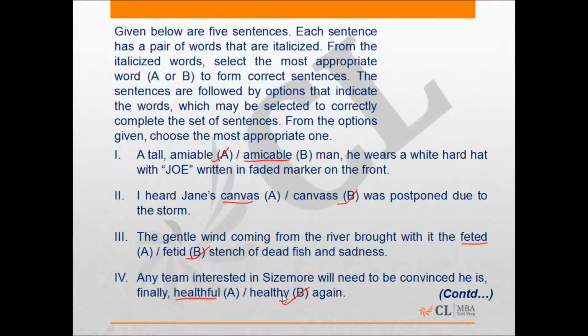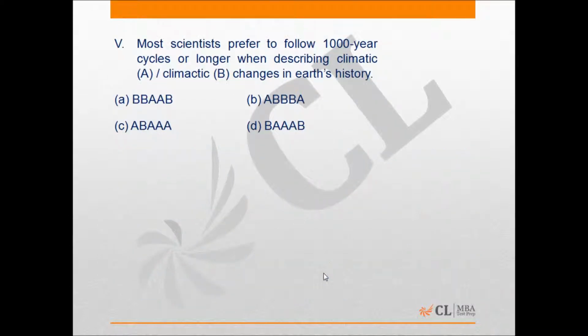But here in this case, since we are referring to a person, Sizemore, right? We need the word healthy. That he is healthy, and only then any sports team will probably be interested in him. Right? Let's move on to the next slide, which gives us sentence 5. Most scientists prefer to follow 1,000-year cycles or longer when describing climatic or climactic changes in Earth's history. Right? So is it C-L-I-M-A-T-I-C or is it C-L-I-M-A-C-T-I-C? The answer obviously here has to be climatic, right?